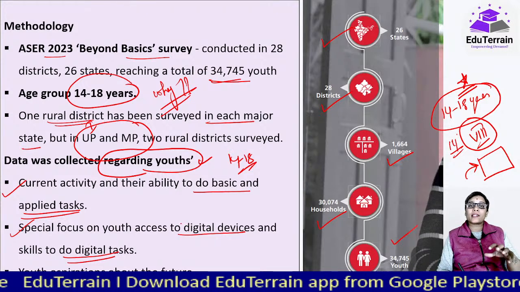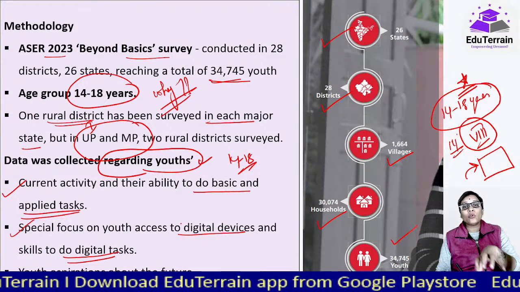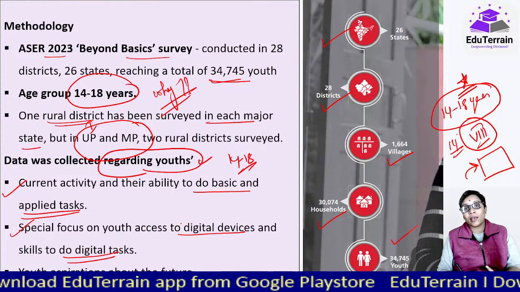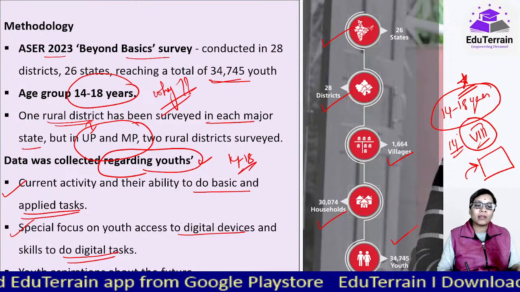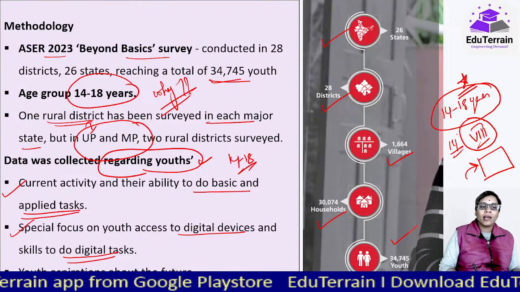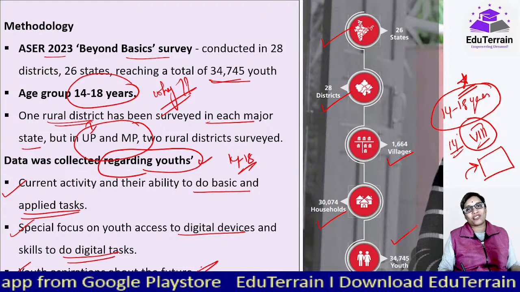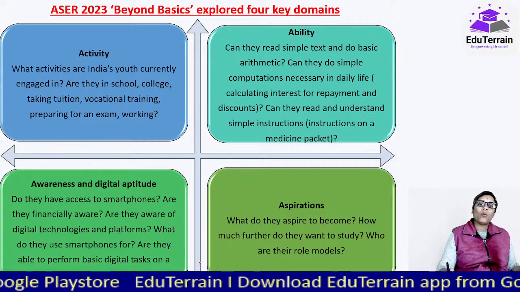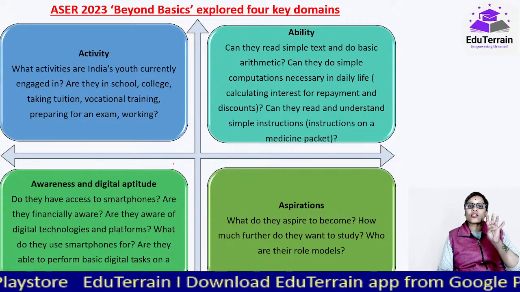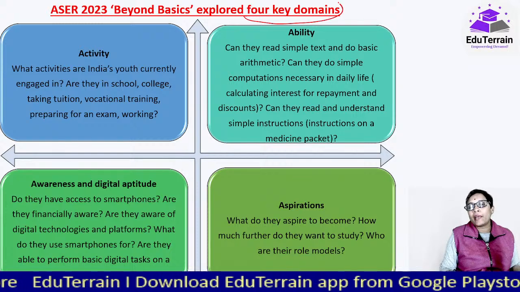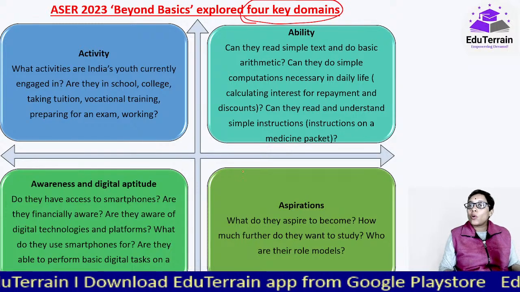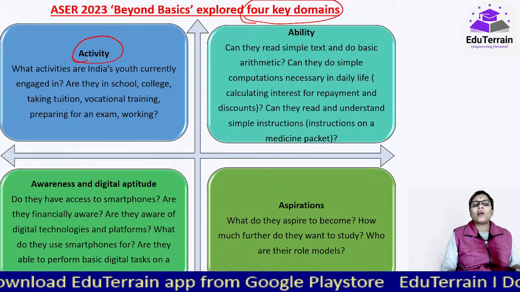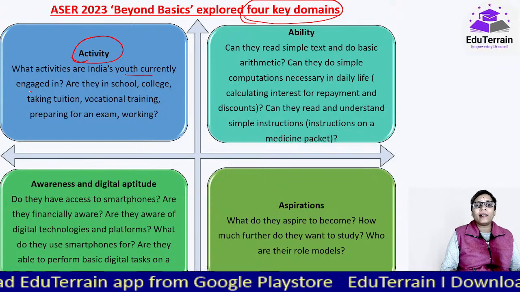So now we want to understand whether the youth is able to make good use of that or not, and how they are making good use of that, which they have checked through this survey. And youth aspirations about the future, what are their aspirations? Okay, now when we talk about this, they focused on 4 key domains. Those 4 key domains include activity, that is, what activities are India's youth currently engaged in.